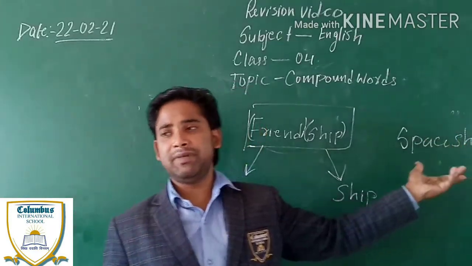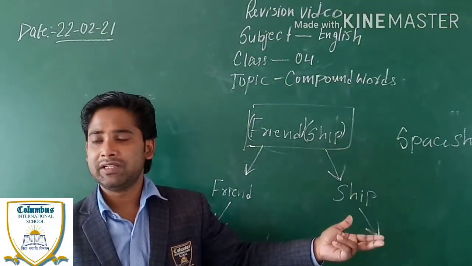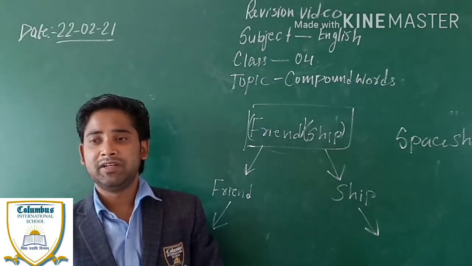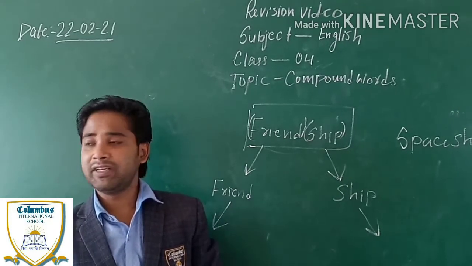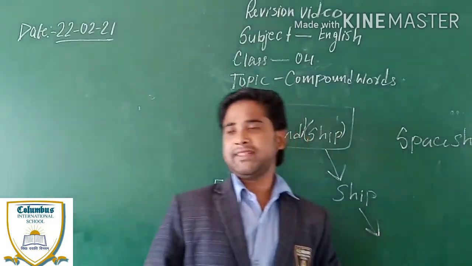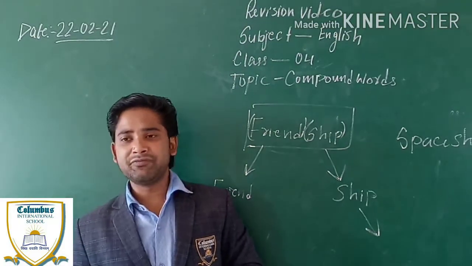What is spaceship? Come on, tell me. Is there anyone?